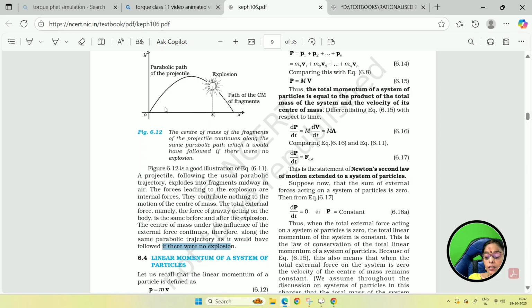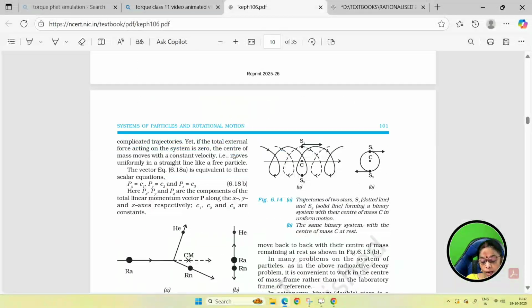So, hope you understand. What does it mean? The center of mass of the fragments of the projectile continues along the same parabolic path which it would have followed if there were no explosion. Even if there is no explosion, it will follow a parabolic path because the one and only force acting is the force of gravity. But though it explodes, the path of the center of mass of the fragments remains the same. So, that is what is meant.